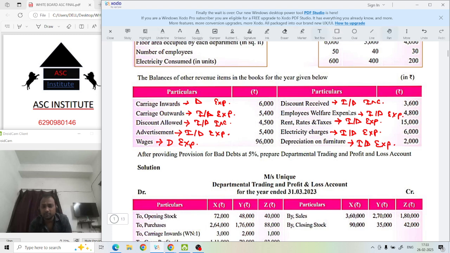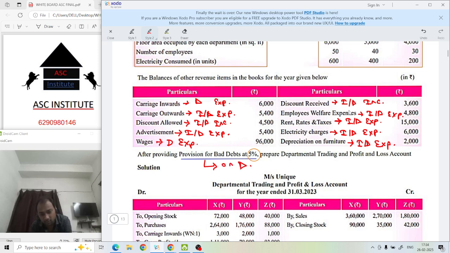One more thing is given. See, provision for bad debt is how much? Yeah, 5%. Understood? Provision for bad debt is your 5%. So how to use this one? Provision for bad debt is also your indirect expense. It is a non-cash expense, but still we consider it as an expense and it is indirect. Always use this provision for bad debt percentage on debtors. Understood?